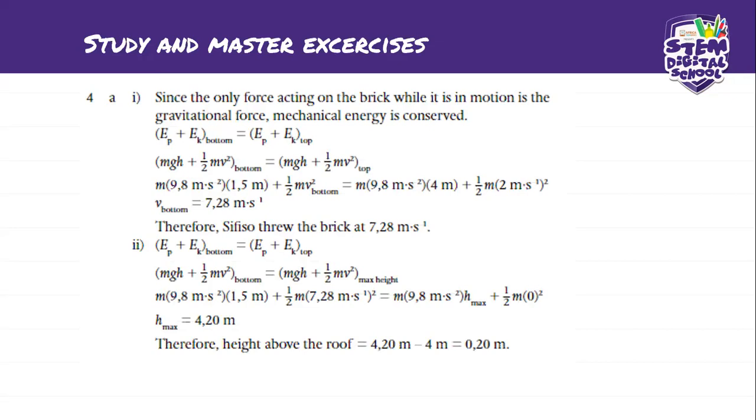And why is there no other force? Because they stated in the problem that energy is conserved. Which means the mechanical energy at the bottom is equal to the mechanical energy at the top.